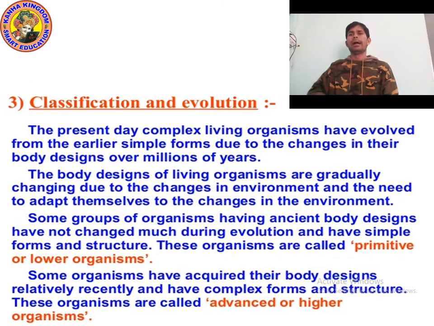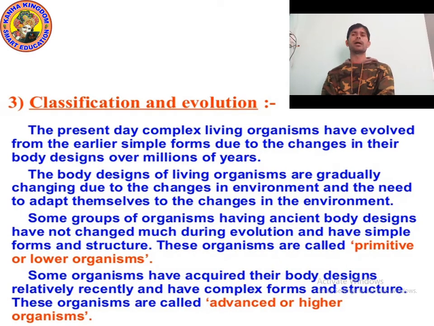There are also many organisms which are higher organisms. They are not primitive, they are advanced organisms, because their body design changed during evolution. Some organisms have acquired their body design relatively recently and have complex forms and structure.